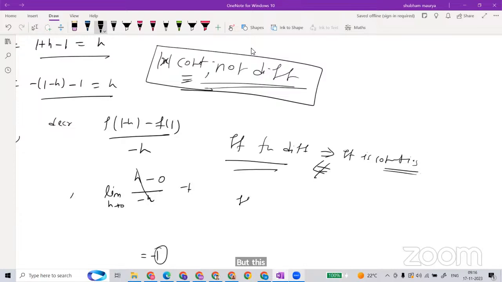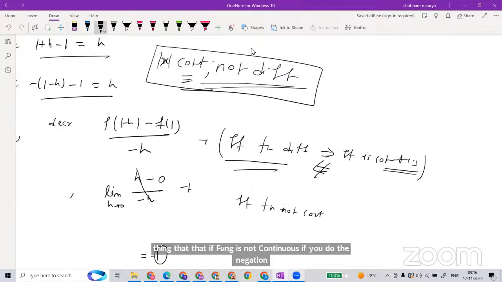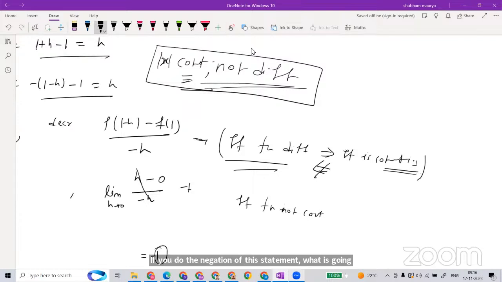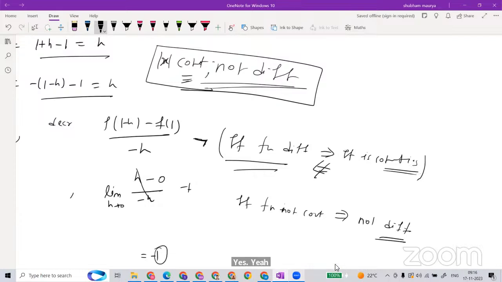If you do the negation of this statement, what is going to be? Not continuous implies not differentiable. This is the negation sign in the logic.